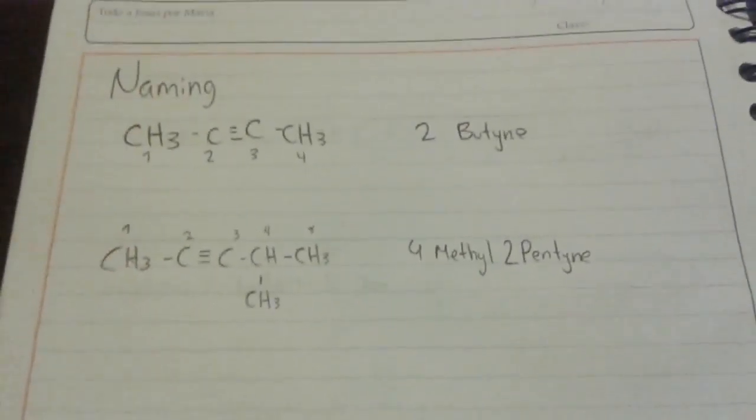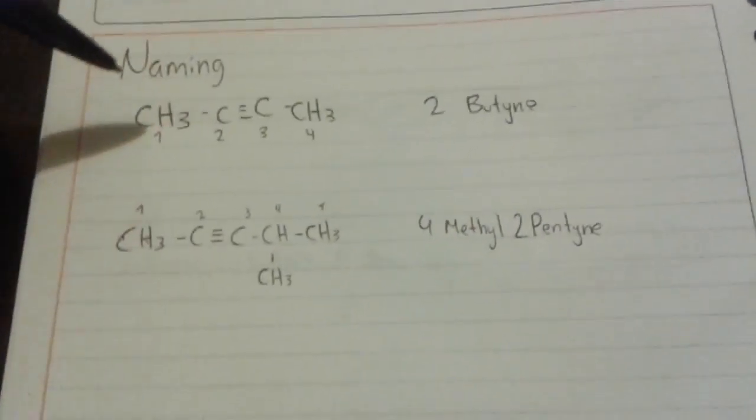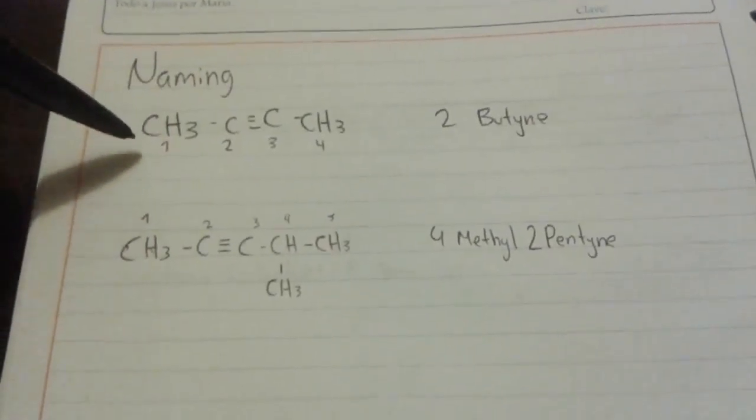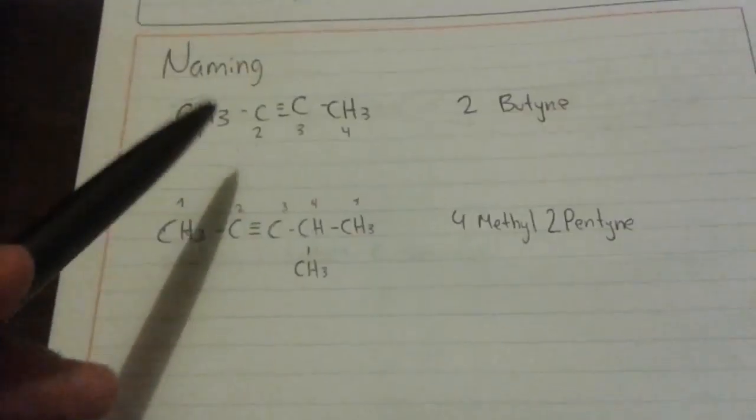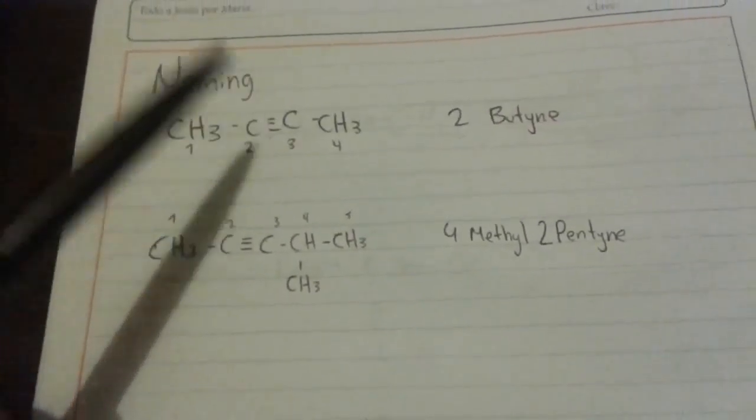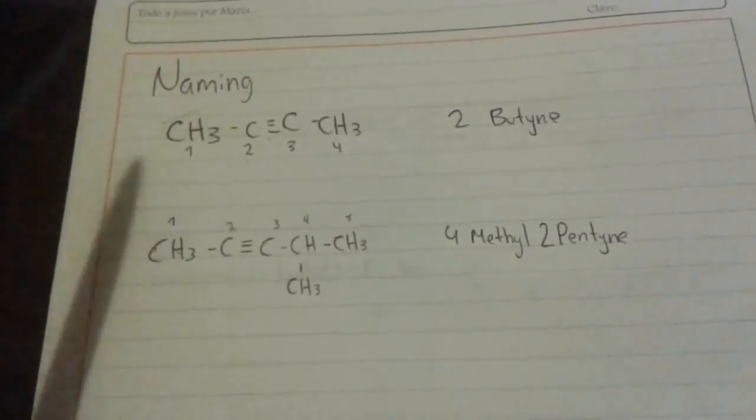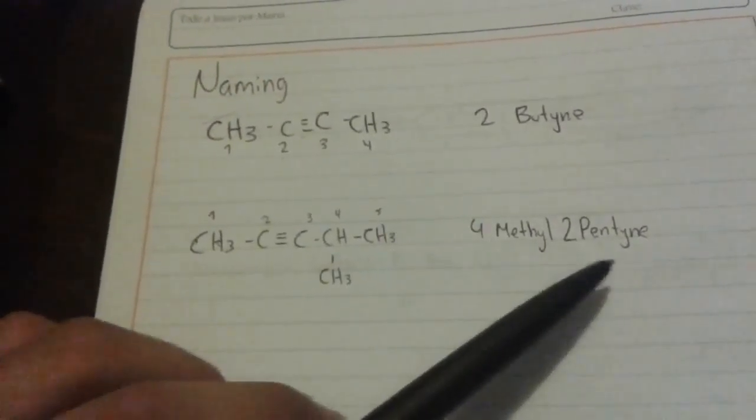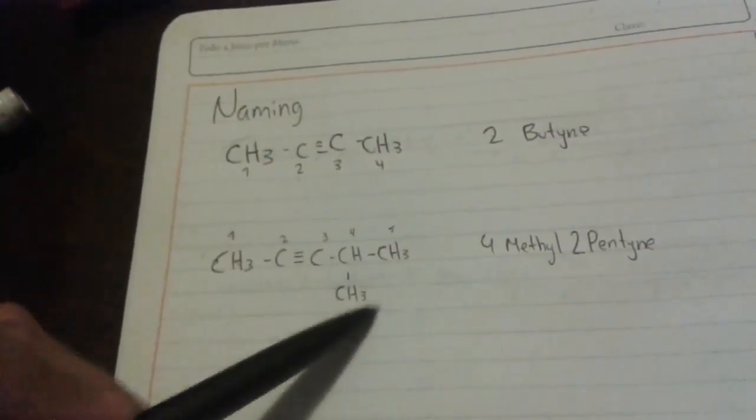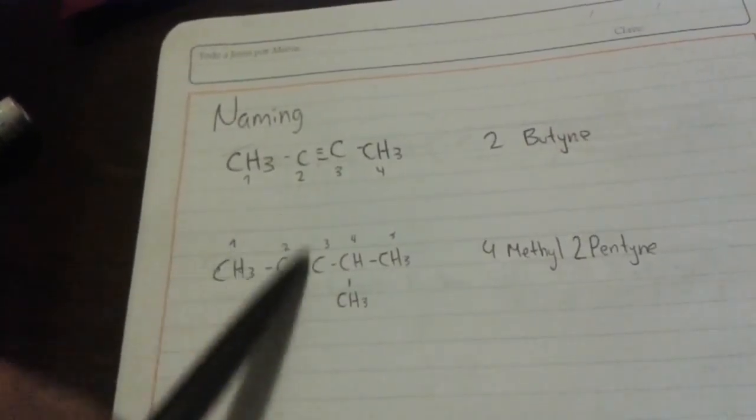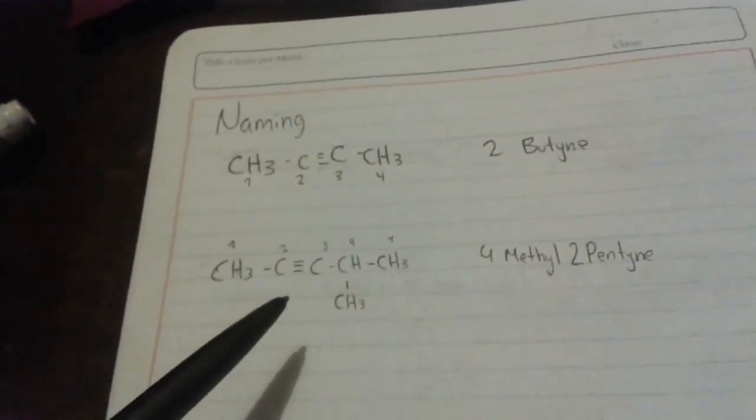Now we have 2 more examples of naming alkynes. In this case, this alkyne is named 2-butyne because in the second carbon we have a triple bond. Then this is 4-methyl-2-pentyne. It is 4-methyl because on the fourth carbon we have an alkyl group, and 2-pentyne because on the second carbon there is the triple bond.